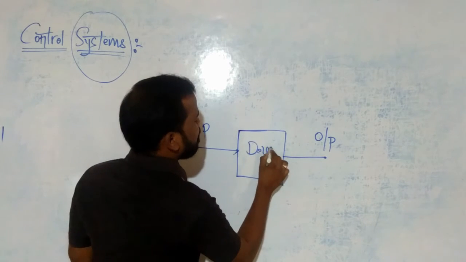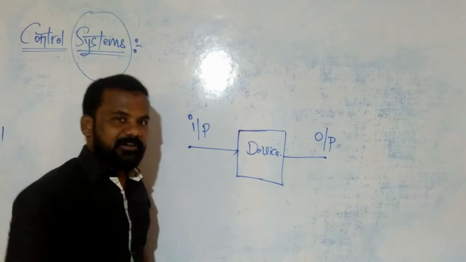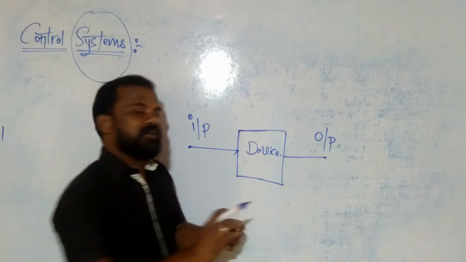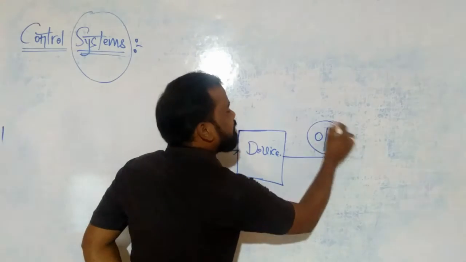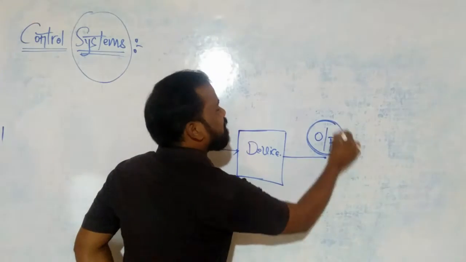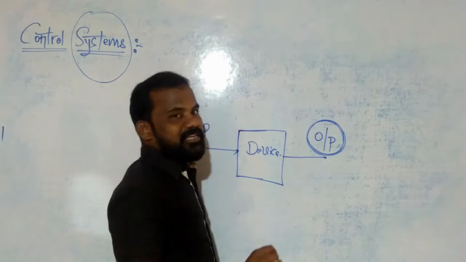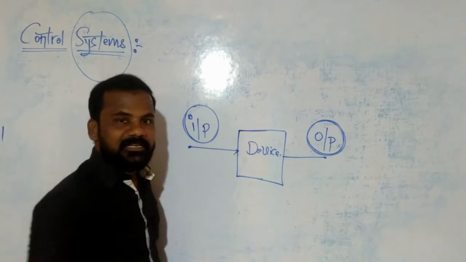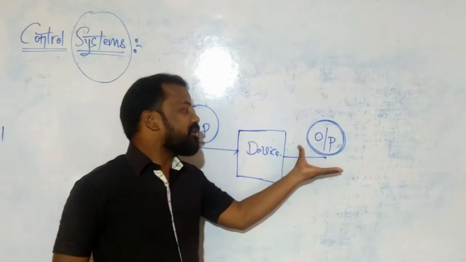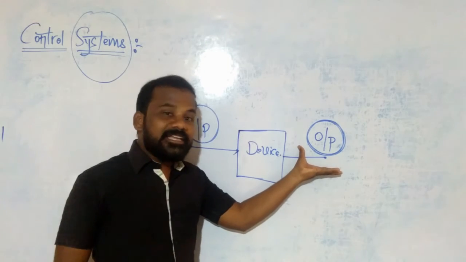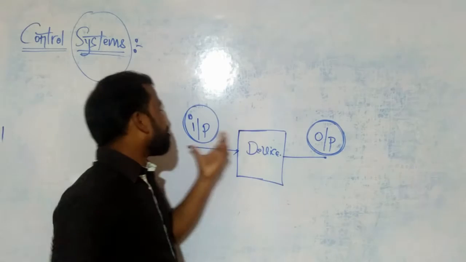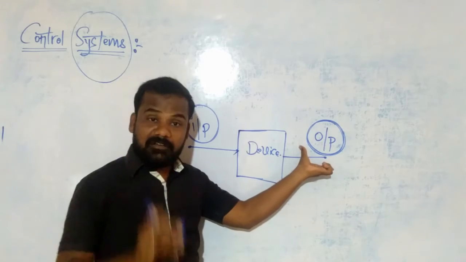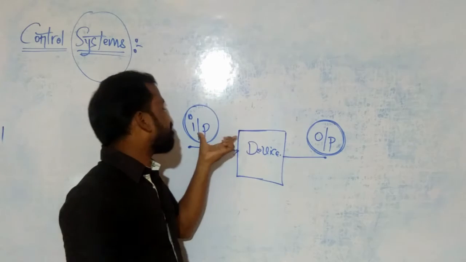The definition of control system is that the output quantity of this system is always controlled by varying the input quantity. The output quantity of any system is always varied by varying the input quantity. It means the output always depends on the variation of the input.